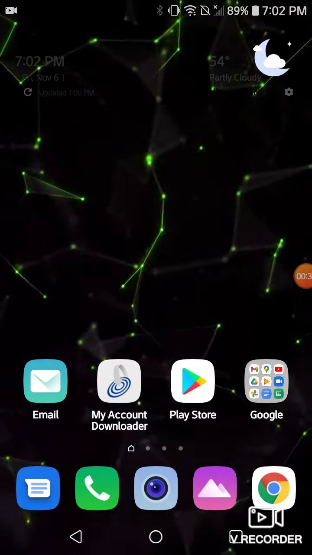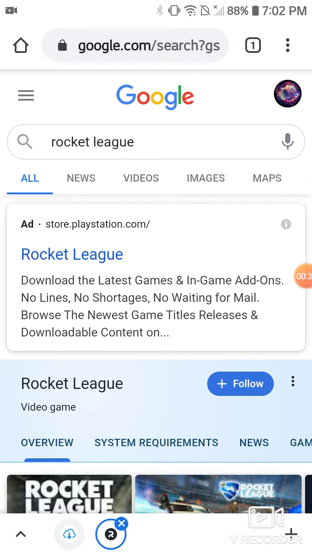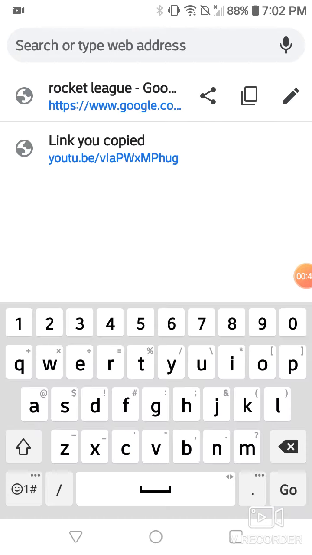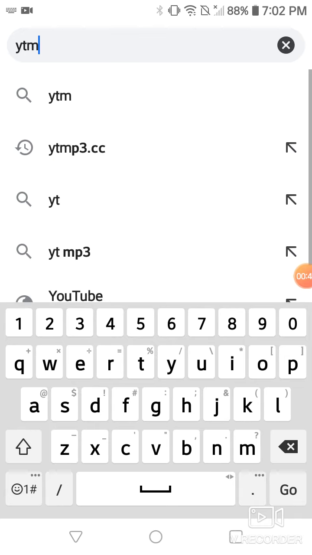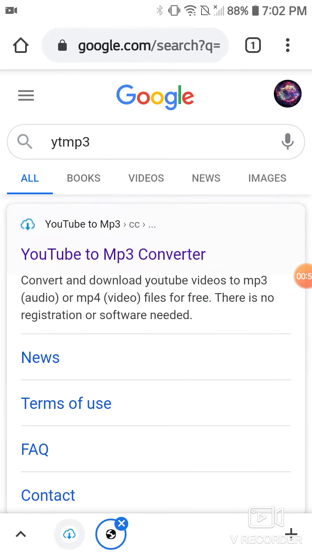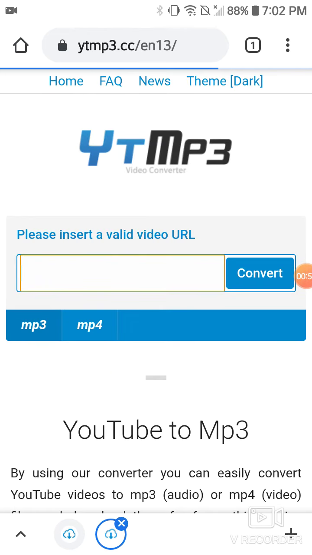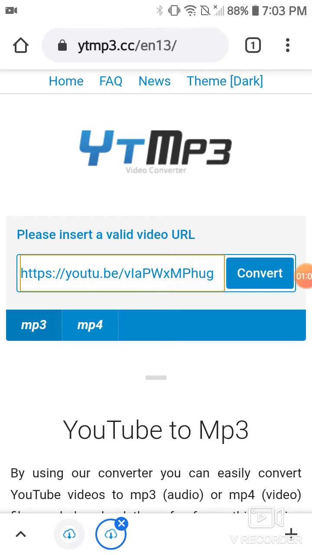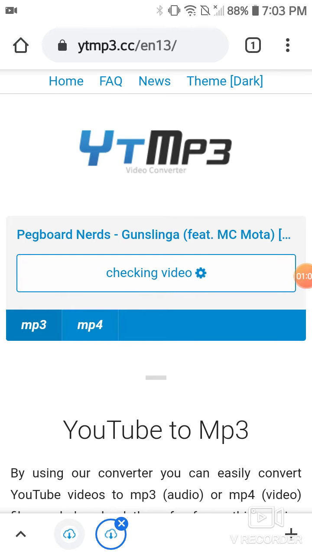Then you want to open up Google and click on the link in the description, which leads to YTMP3, and I will be putting that link in the description, so just note that. Then you're just going to want to paste the link that you just created, and you click convert.